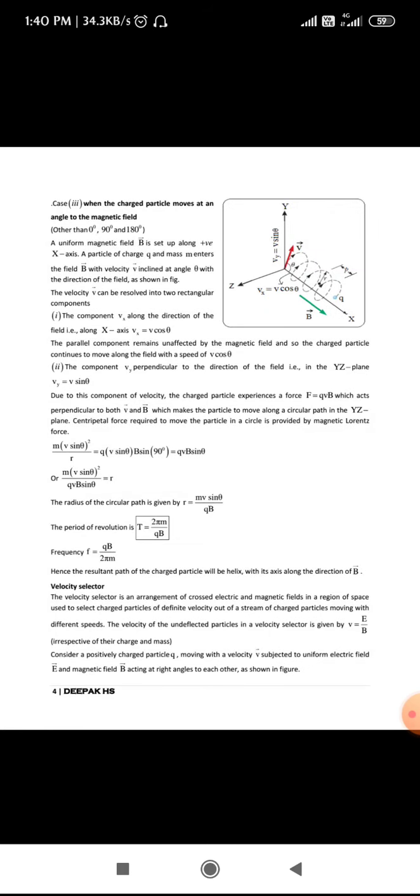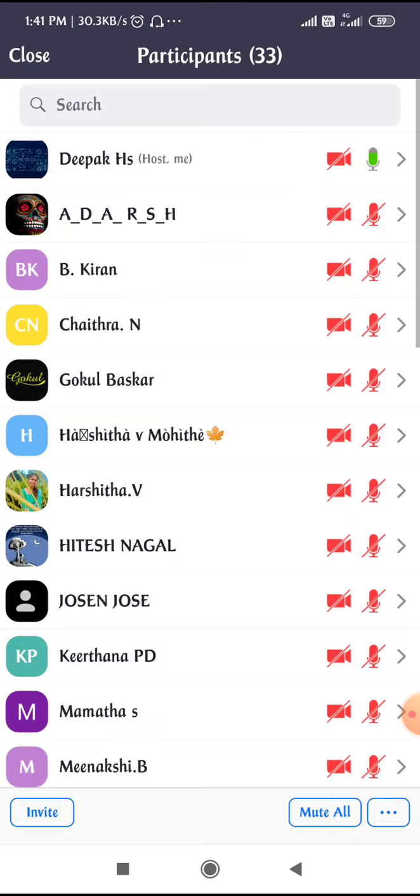Just go through the topics we have covered today, and also go through this velocity selector, so that when I explain it in the next class, it will be easy for you to understand. With this, I'll conclude today's class.